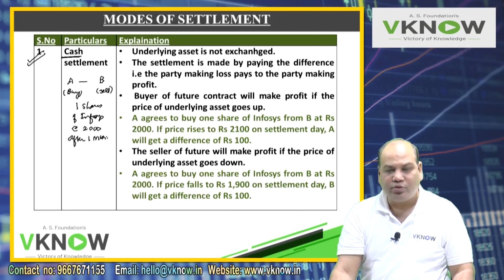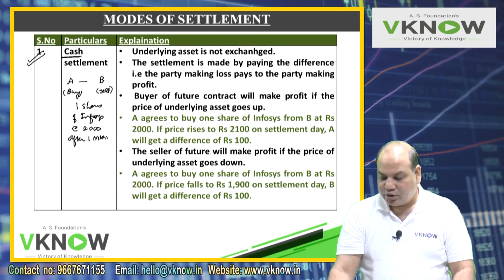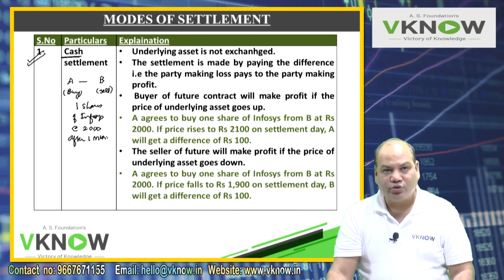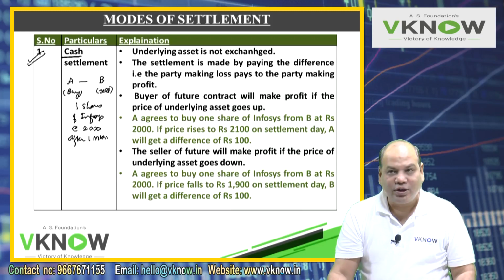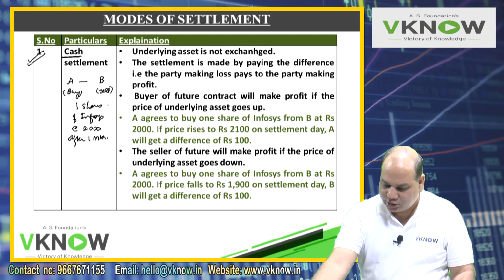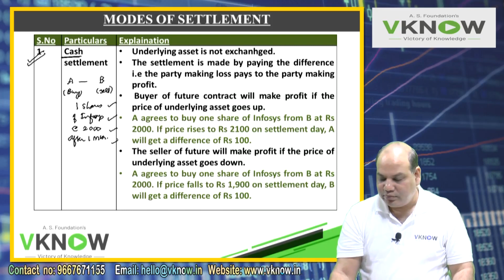I will give you time to write. But first you only understand, A is the buyer of a future, B is the seller of the future. Quantity, underlying, rate, time, they have agreed. Now after 1 month what happens?